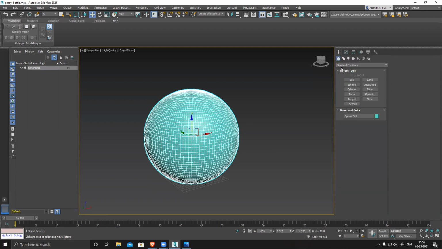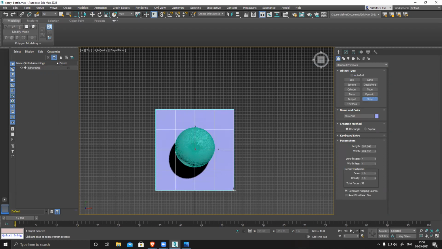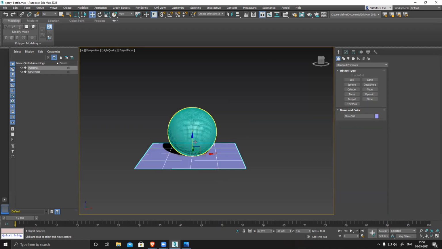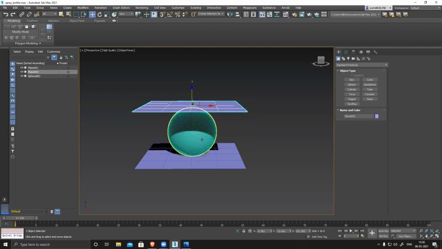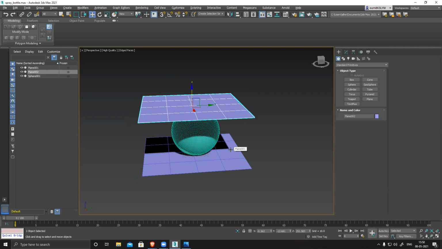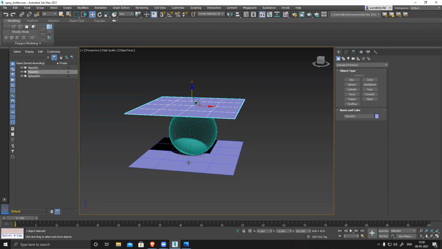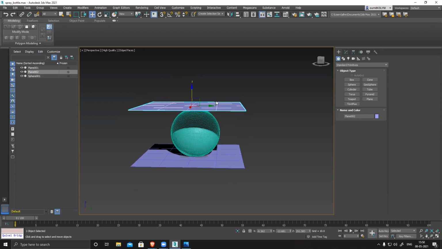So now I'll go to top view and create a plane, then perspective. This is my floor, and with shift and drag, this is going to be my cloth. This is my floor, this is my sphere. I want to simulate this on the sphere and create really nice folds in the cloth, because we're going to create those curtains also. You can experiment with this and see how it works. Now this one is my cloth.